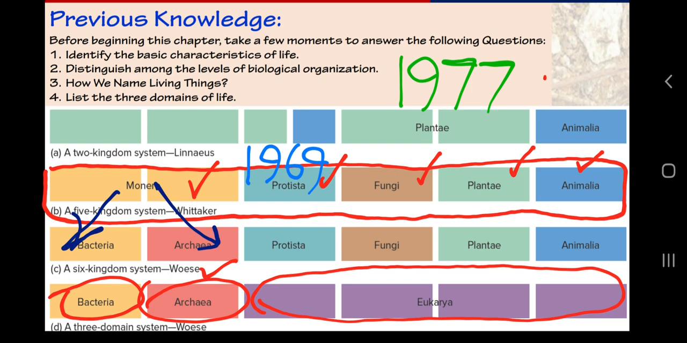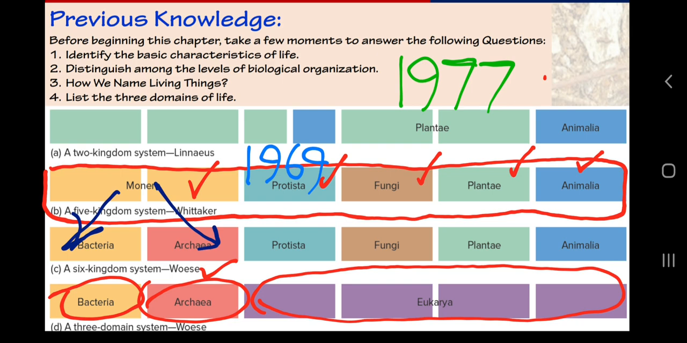And as we all know, classification changes over time because of the advancement in tools and technology of studying living organisms. As we have new tools, new technologies, and new information about living organisms, we change the classification according to our need, which suits best.